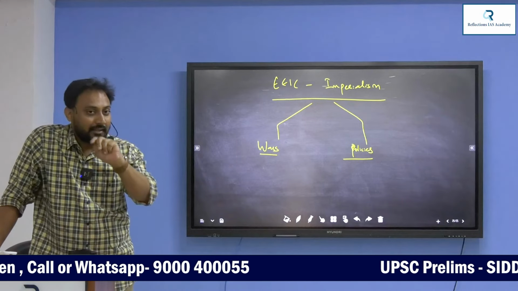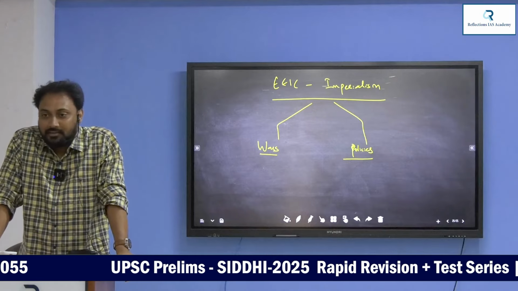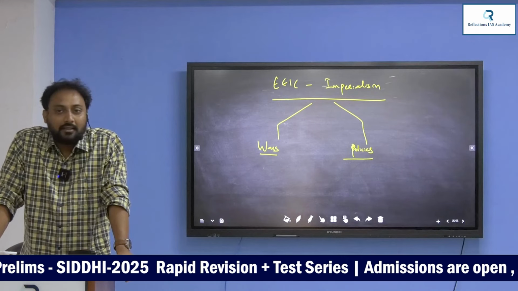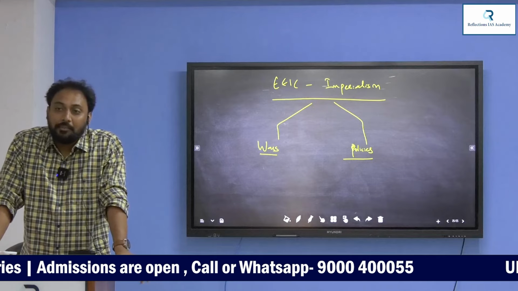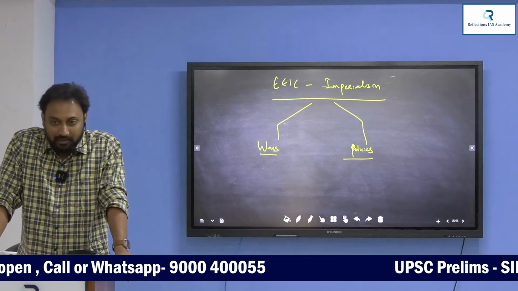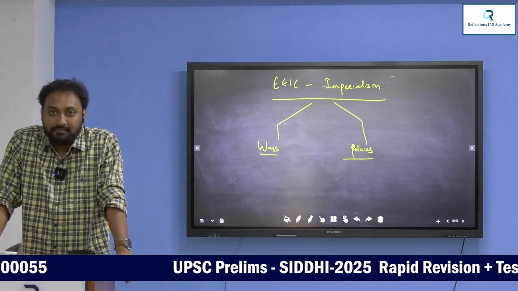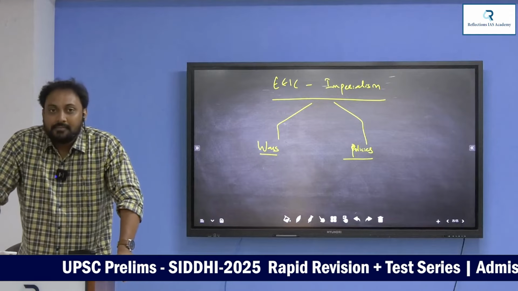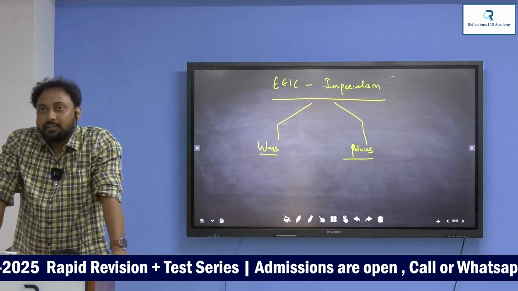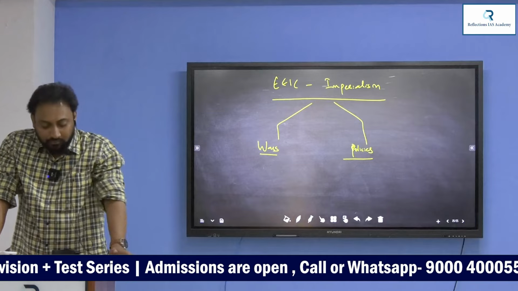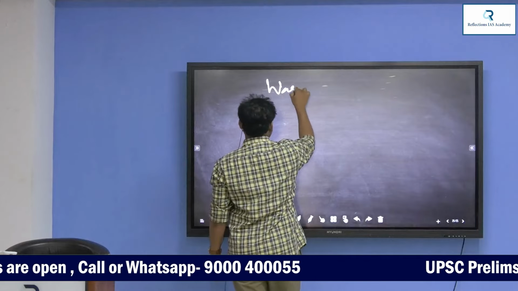Policies means, again, there are three important policies. First policy is the policy of ring fence. Second, the policy of subsidiary alliance. Third is the doctrine of lapse. Three policies you have to remember. First, ring fence, R-I-N-G, F-E-N-C-E. Next, subsidiary alliance. Next is doctrine of lapse. First we will discuss wars, then we will go to policies.